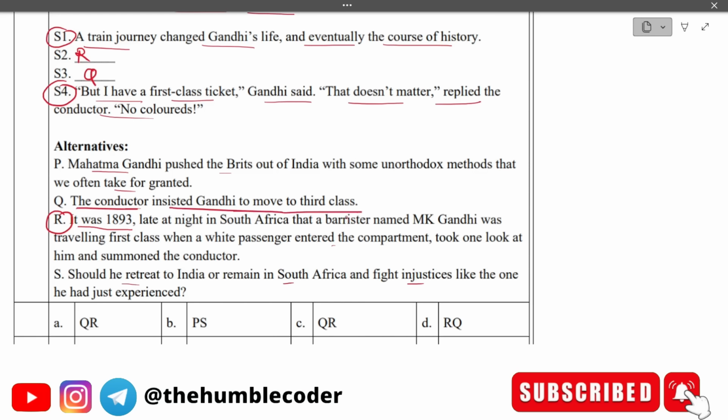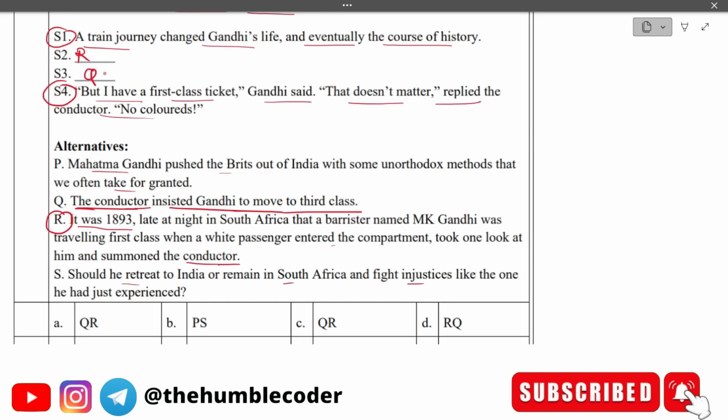So Q basically is describing the immediate trigger of the dramatic exchange. Basically, what is going on is, late night in South Africa, the barrister named M.K. Gandhi was traveling first class when a white passenger entered the compartment, took one look at him and summoned the conductor. See, where the sentence was ending, he summoned the conductor. So after the conductor is summoned, what will happen? That should be continued. So this statement is correctly mentioning that. That is why the conductor insisted Gandhi move to the third class.